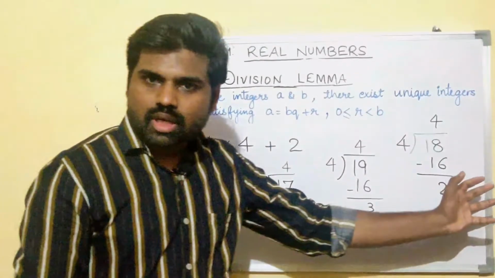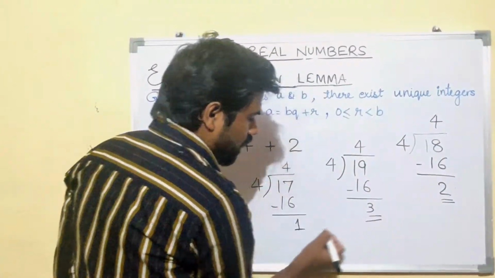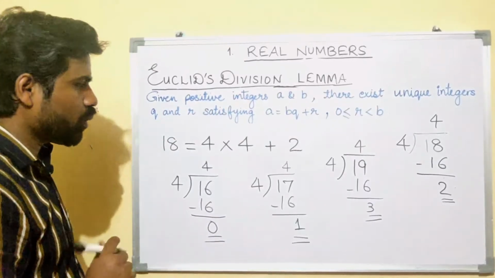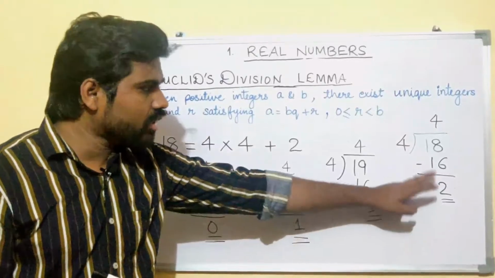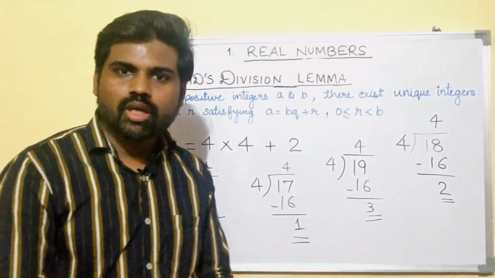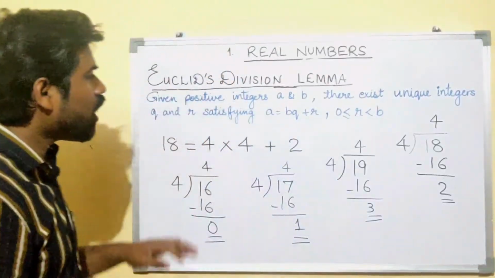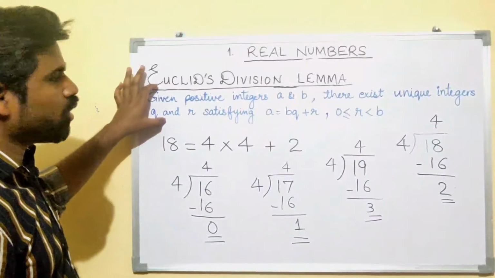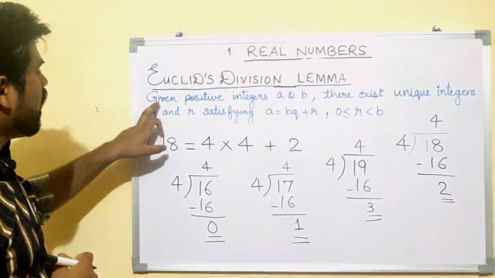In all these examples you saw that the remainder is always lesser than the divisor, right? Now can you quote an example where the remainder is equal to the divisor? If so, then please tell me, because I don't know. Now, these things are mentioned in your Euclid's division lemma. What does it say? Let us read it out.